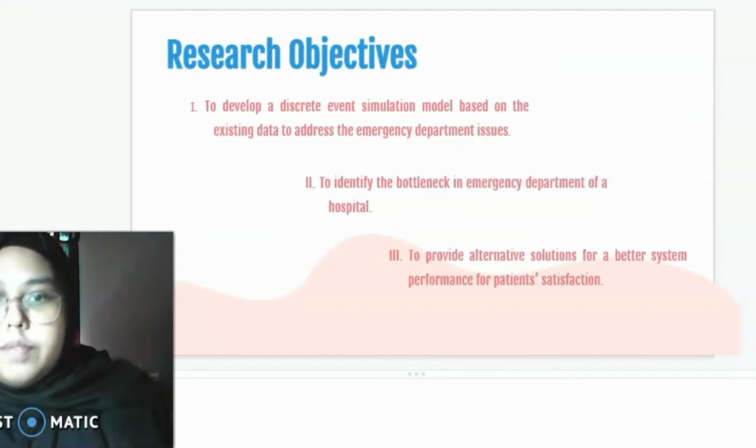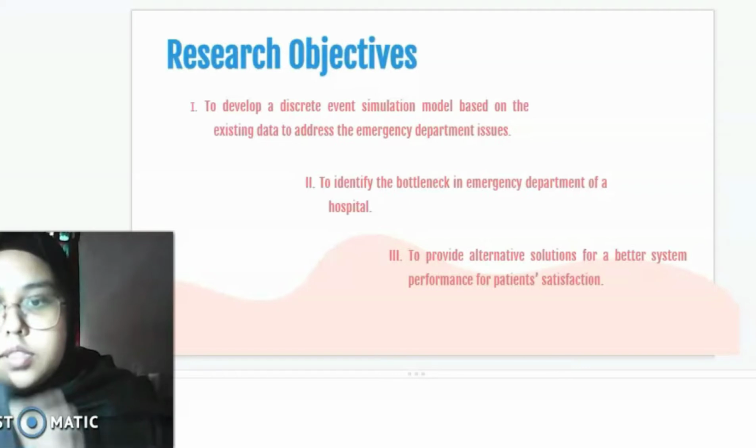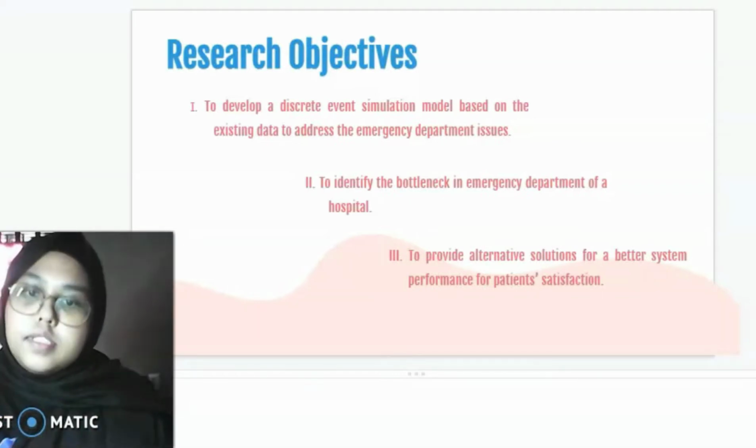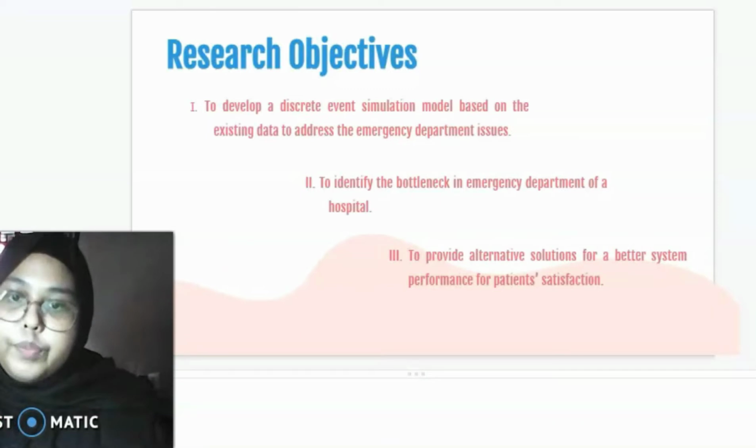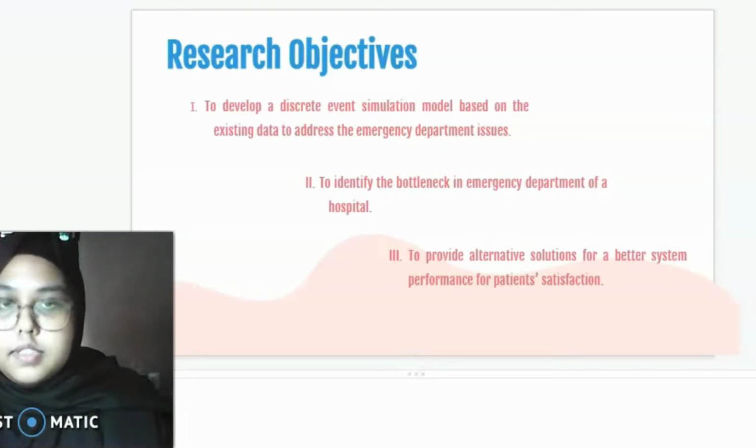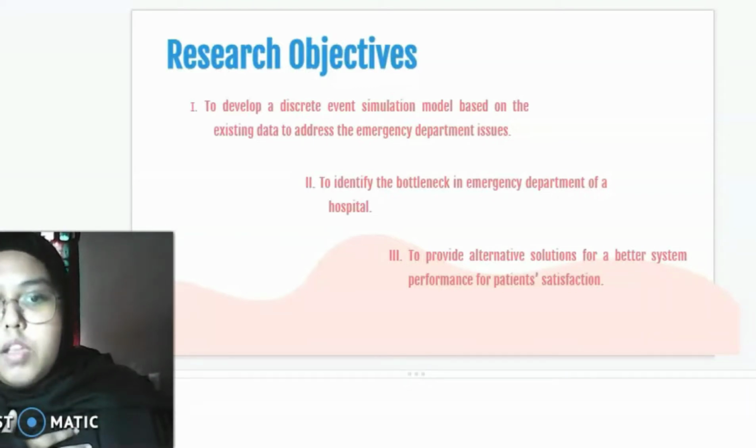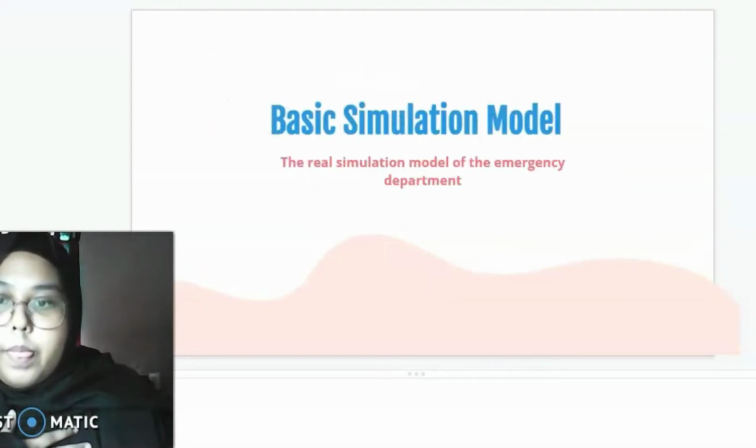Our research objective for the emergency department is to develop a discrete event simulation model based on the existing data to address the emergency department issues. Next is to identify the bottleneck in the emergency department of a hospital. And the last research objective is to provide an alternative solution for better system performance and patient satisfaction. So we have the basic simulation model.